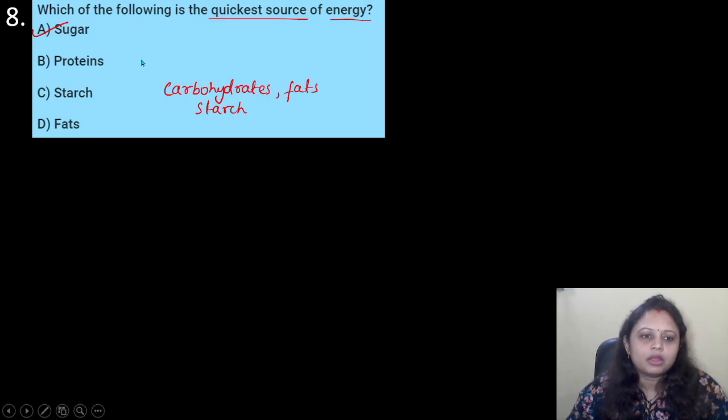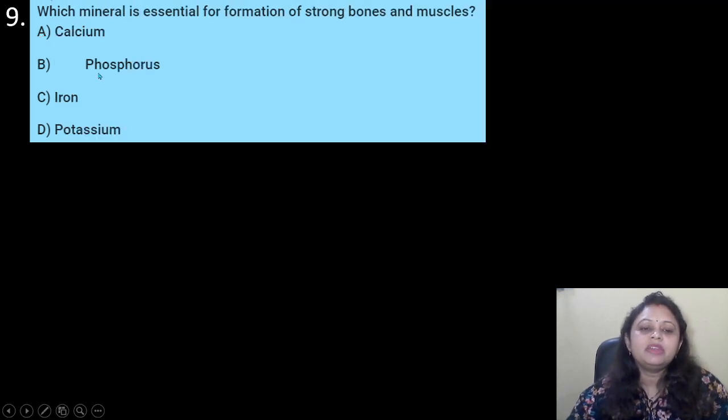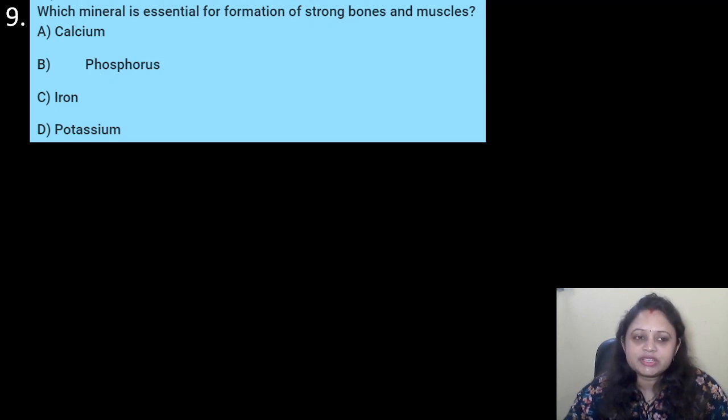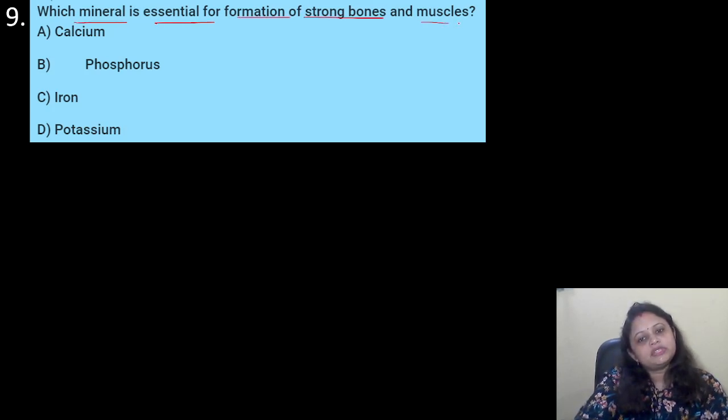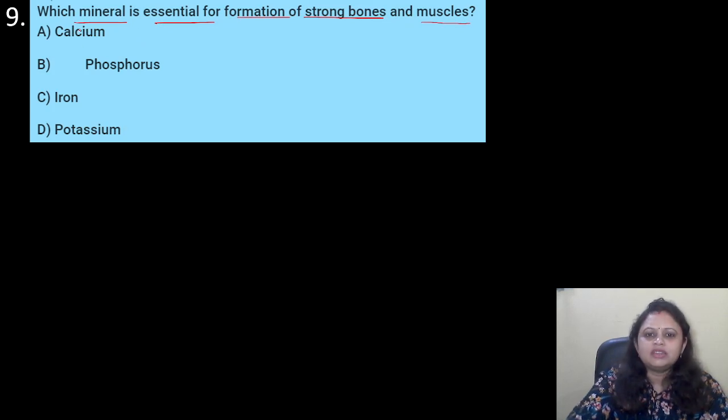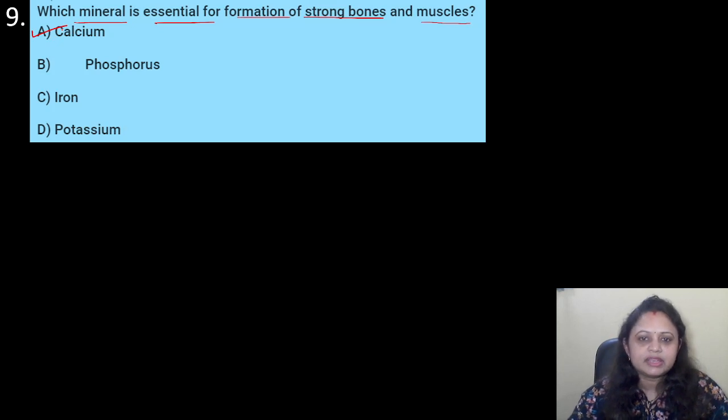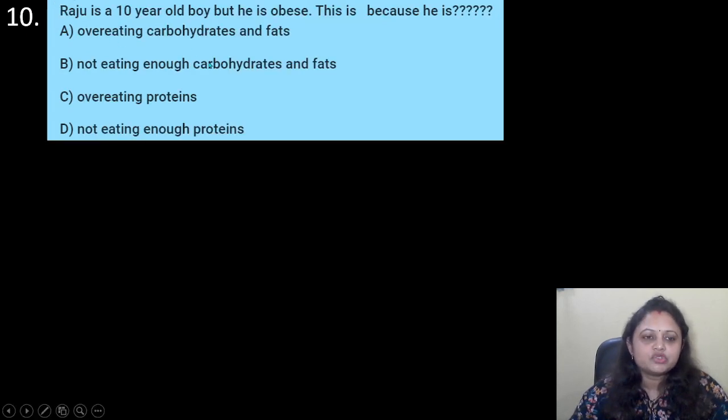Okay, coming to the next question, which mineral is essential for formation of strong bones and muscles? Options are A. Calcium, B. Phosphorus, C. Iron, D. Potassium. So, which mineral is essential for formation of strong bones and muscle? We all know it, right? For strong bones, we need calcium. Yes.